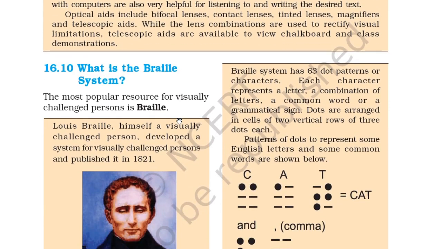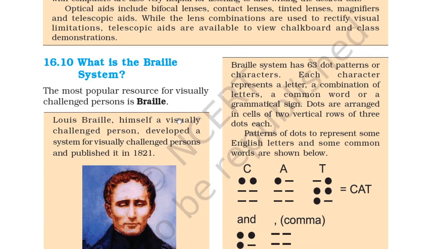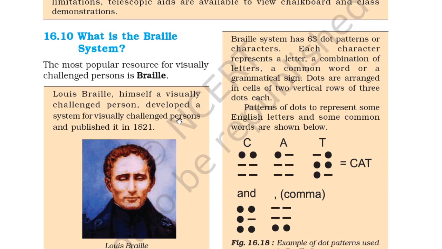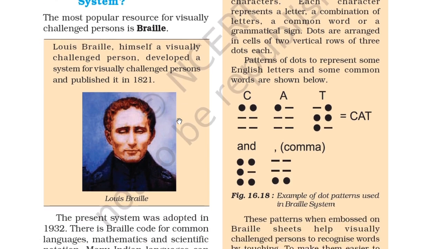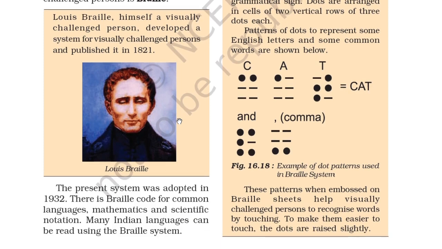So 16.10, what is the Braille system? The most popular resource for visually challenged persons is Braille. Louis Braille himself, a visually challenged person, developed a system for visually challenged persons and published it in 1821. So you can see here Louis Braille's picture. The present system was adopted in 1932.